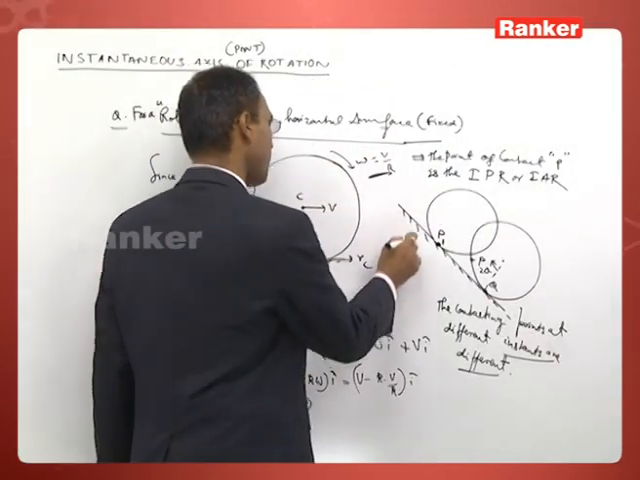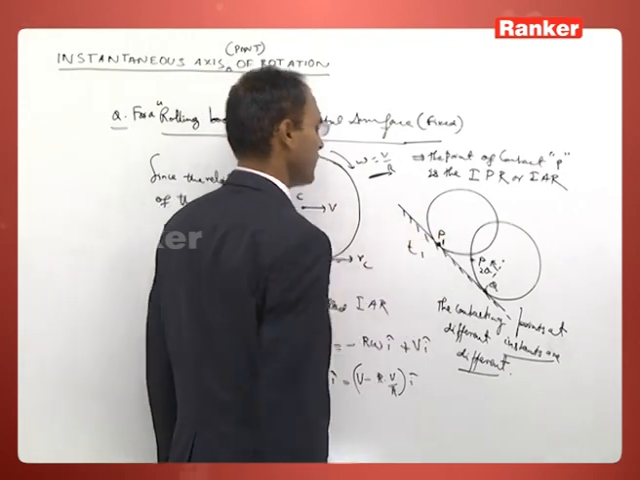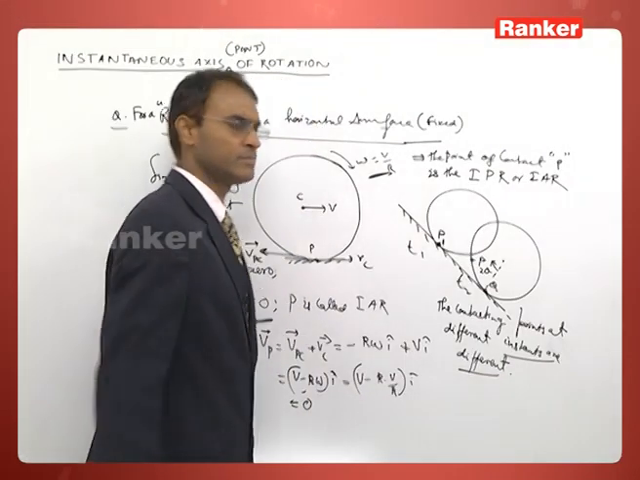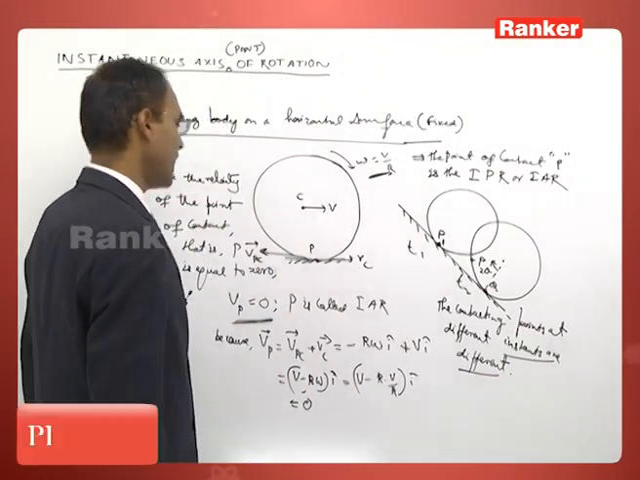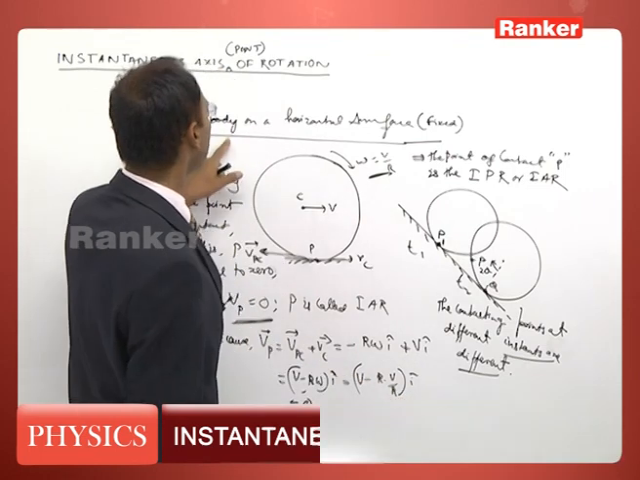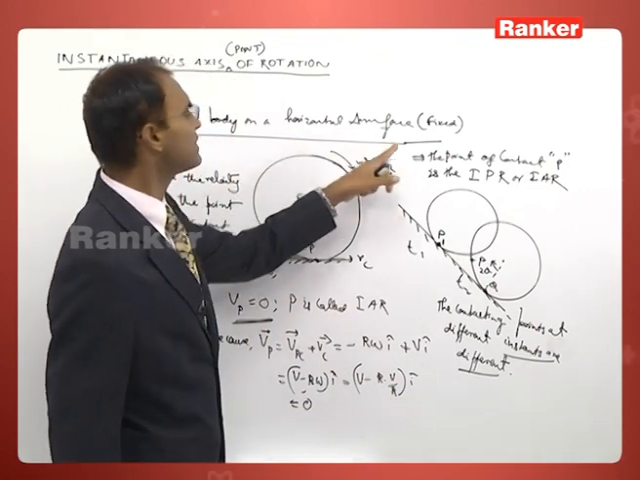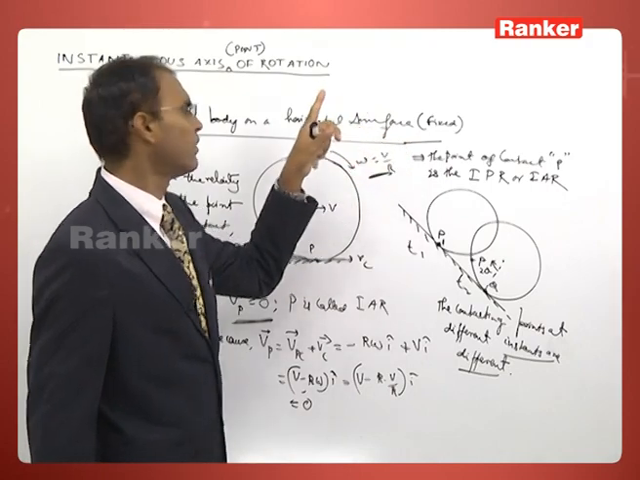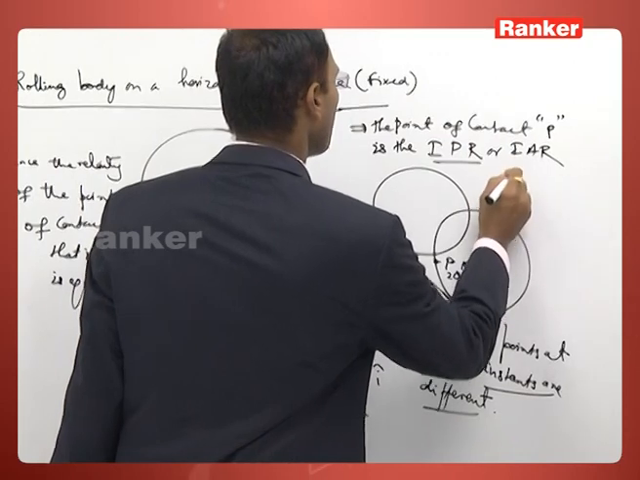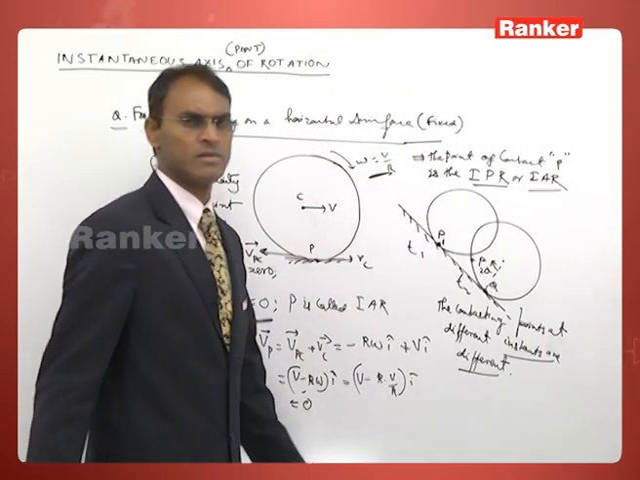At this instant T1, this is the contacting point. At another instant T2, this is the contacting point. Therefore, always the contacting point of a rolling body on a horizontal surface which is fixed is called instant point of rotation or instant axis of rotation.